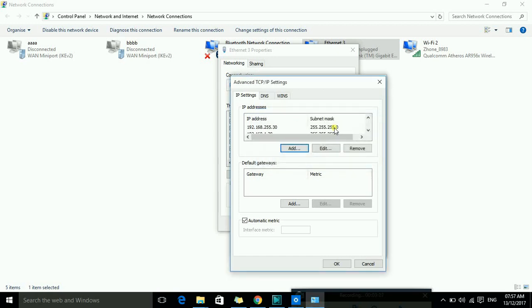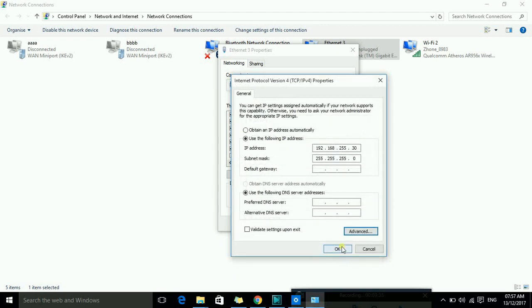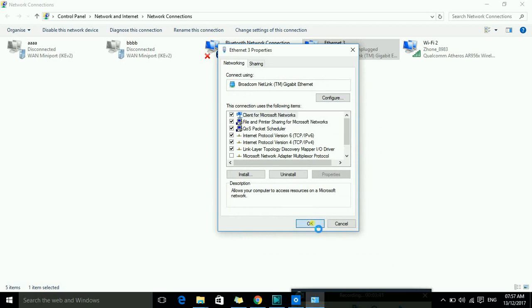Now whichever static IPs we require, all technologies' IPs we will put here once. Now you can see we have 1, 2 and 3 IPs. Okay, then OK, and OK, and OK.